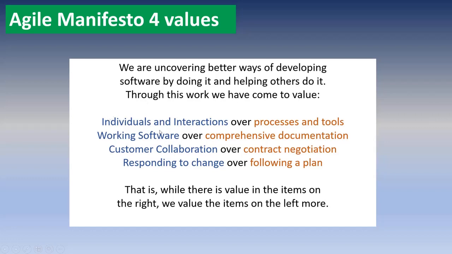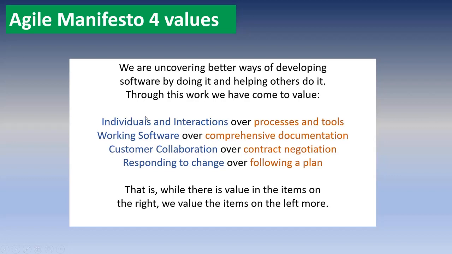The first thing is individuals and interactions over processes and tools. Apart from processes and tools, we are going to provide more preference to individuals and interactions. Individuals means the Scrum team, the developers, or everyone involved in this project. For them, we give first preference.